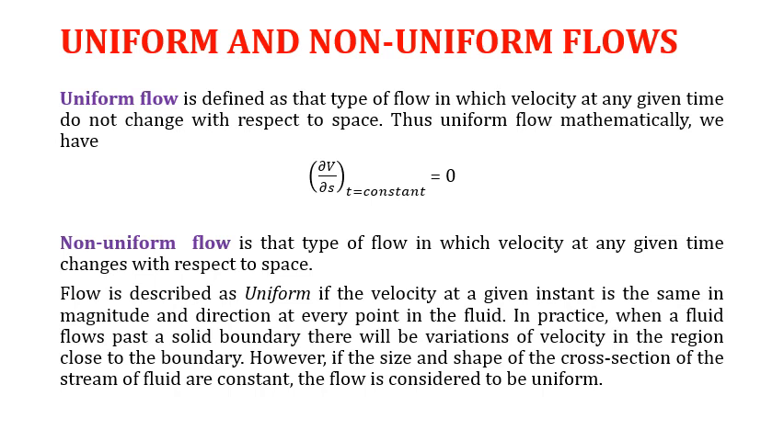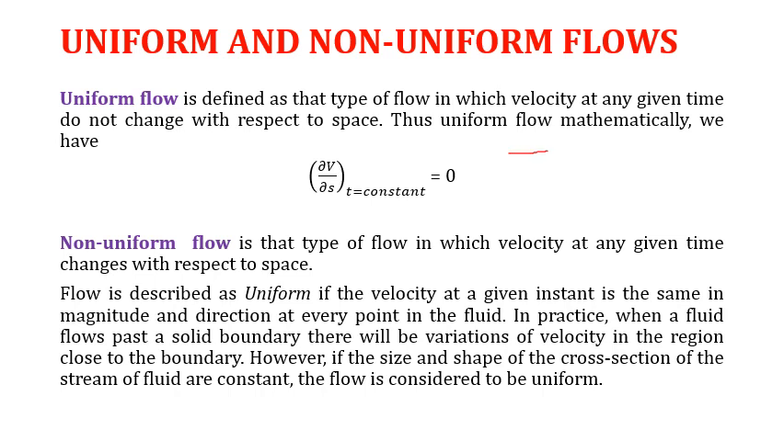Uniform flow is that type of flow in which velocity at a given instant does not change with respect to space. So mathematically it can be written as change of velocity with change in s, where s is the space distance, at a given instant is 0.